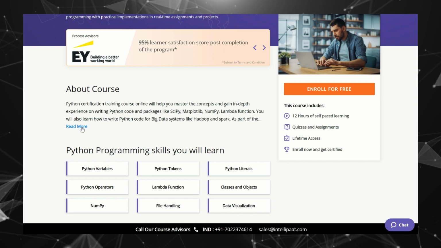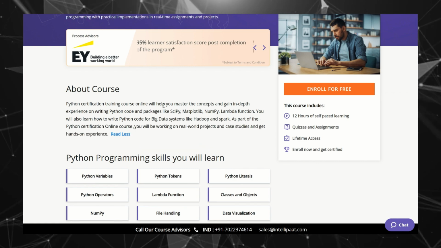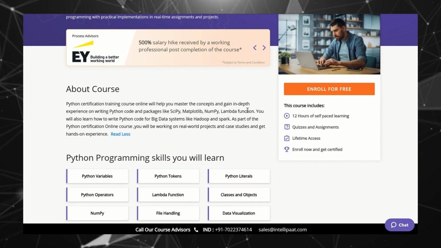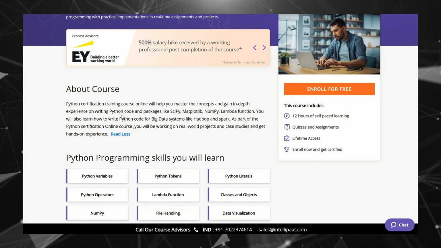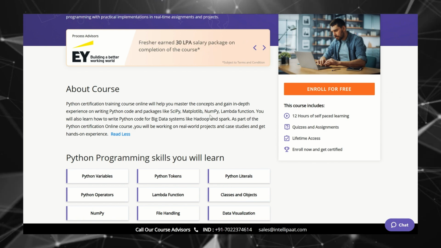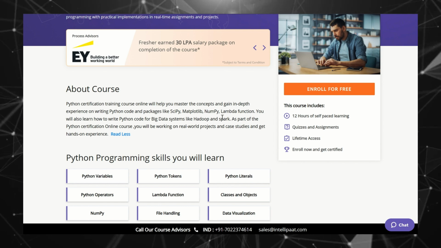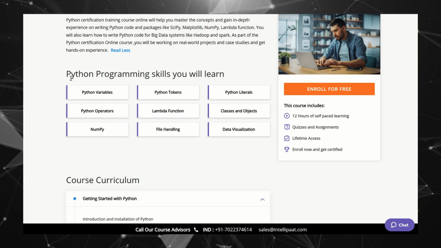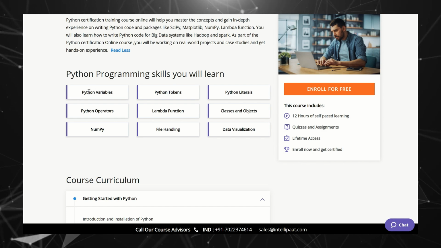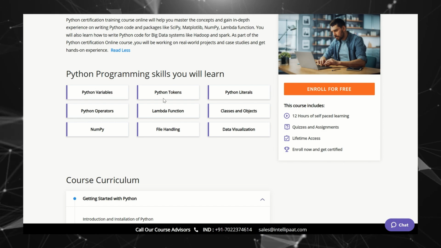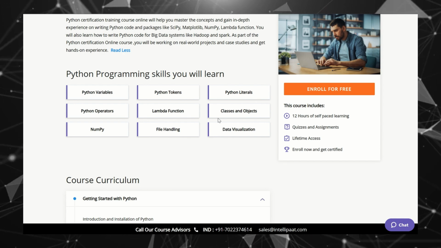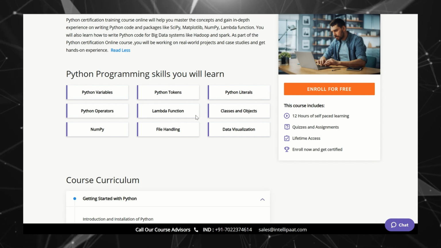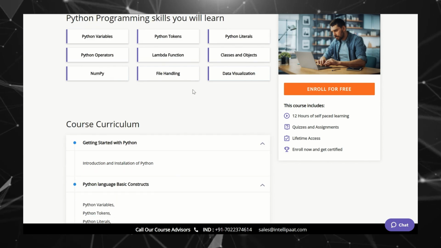Now, what about this course? The Python certification training course online will help you master the concepts and gain in-depth experience on writing Python code and packages like SciPy, Matplotlib, NumPy, Lambda functions. If I go down, what skills will you learn in this course? Python variables, Python operators, Python tokens, Python literals, classes and objects, Lambda functions, file handling and data visualization.